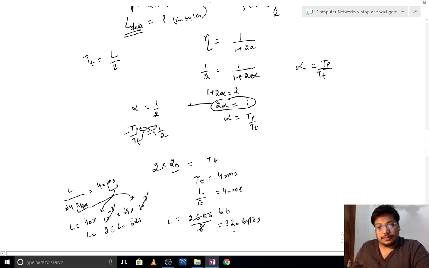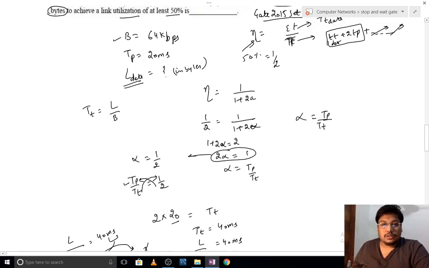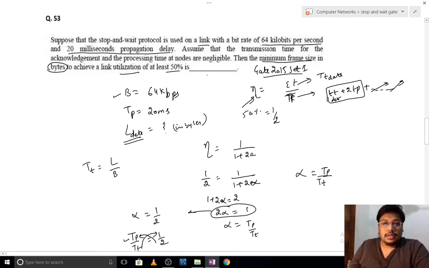Okay guys, it was a numerical type question. They have asked for the minimum frame size in bytes. The frame size will be 320 bytes. So 320 bytes is the answer to this question.